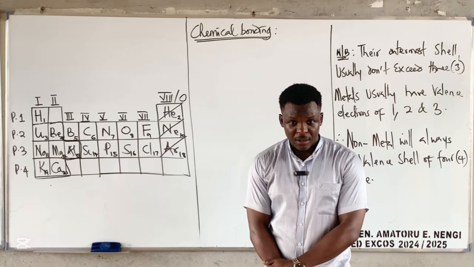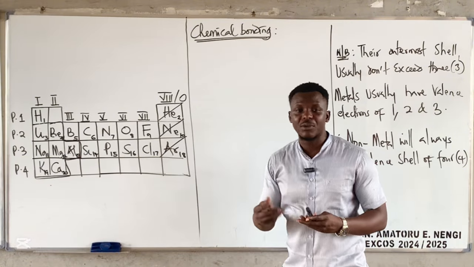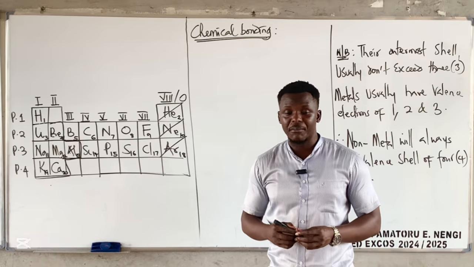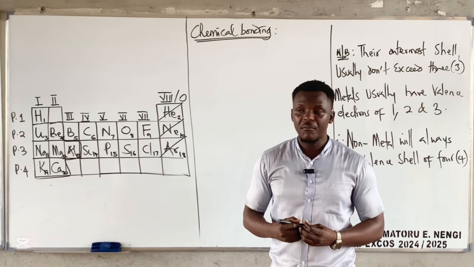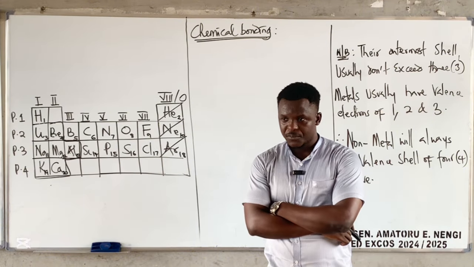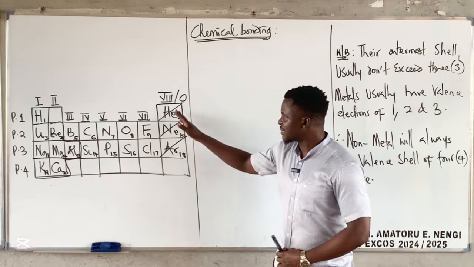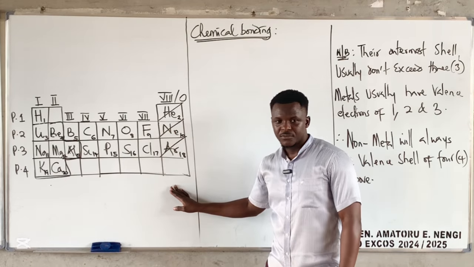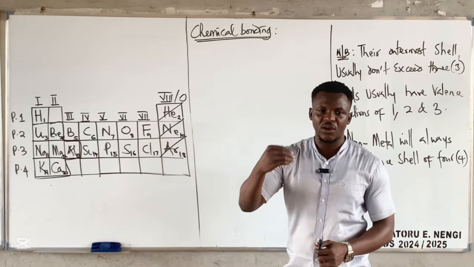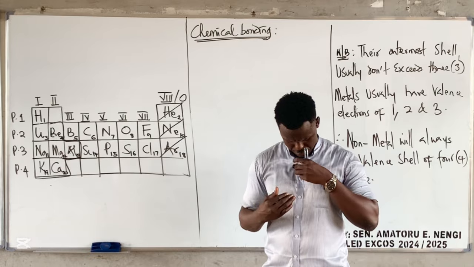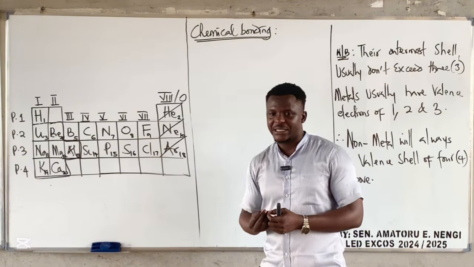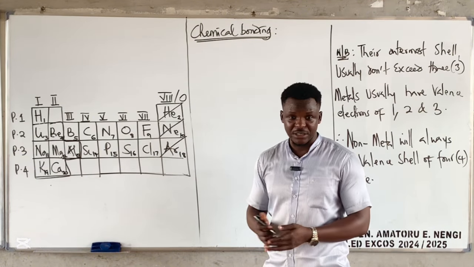I repeat, chemical bonding, which is also known as chemical combination, is a process in which atoms join together or combine together to form a more stable compound or molecule. Remember that the noble gases have a stable configuration. So every other atom looks forward to attaining a stable configuration. That is a major reason why they undergo bonding. If I am stable, there is no need for me to undergo bonding. If I'm not stable, I will merge with someone else that is also not stable, so that both of us can attain stability.